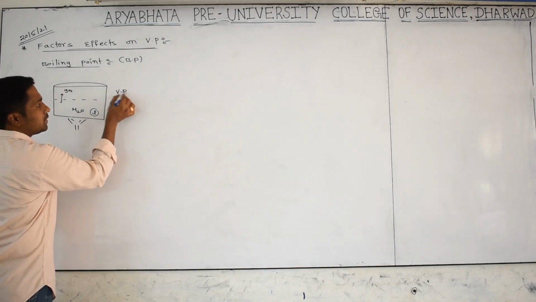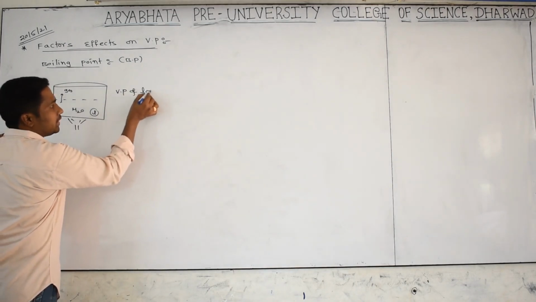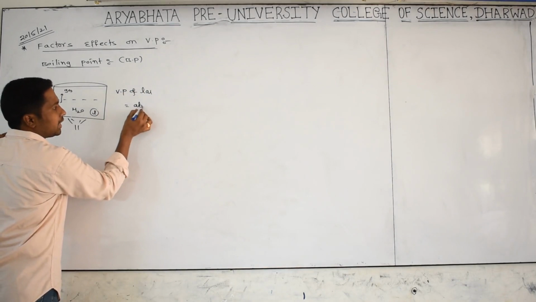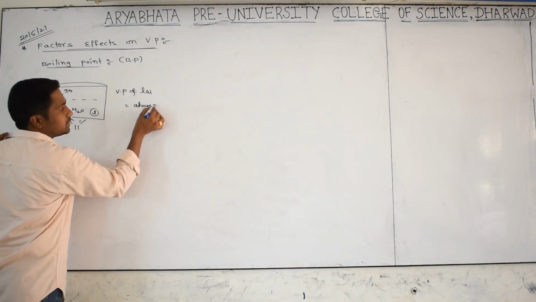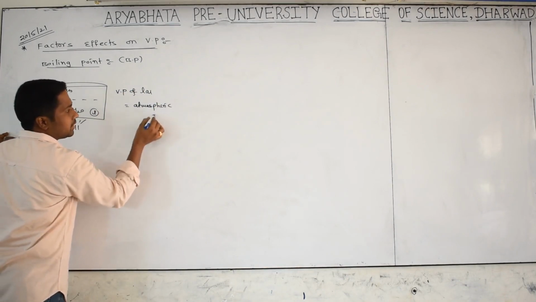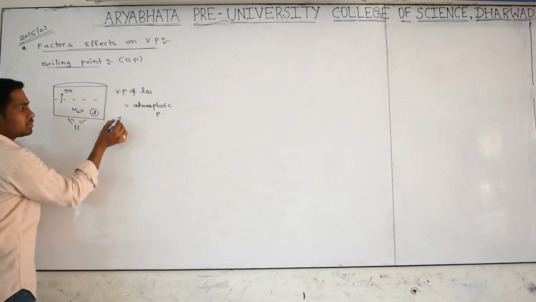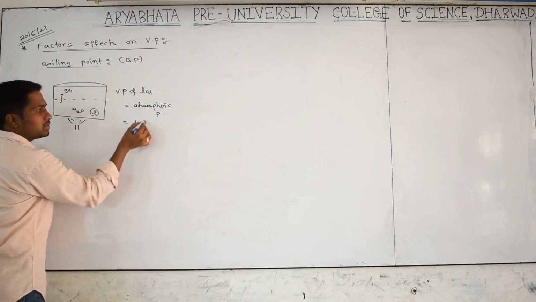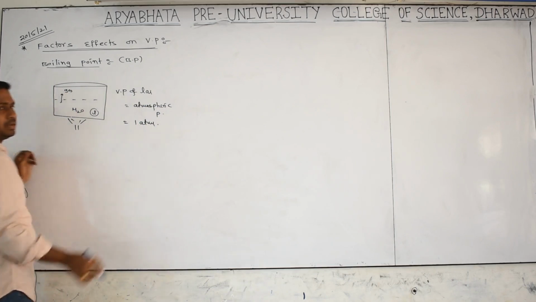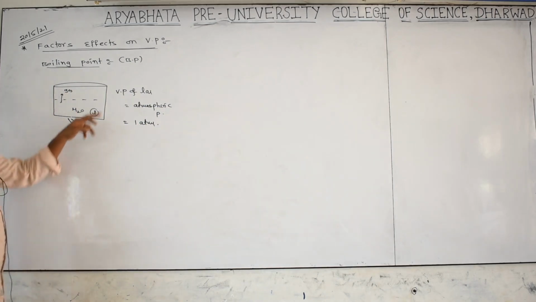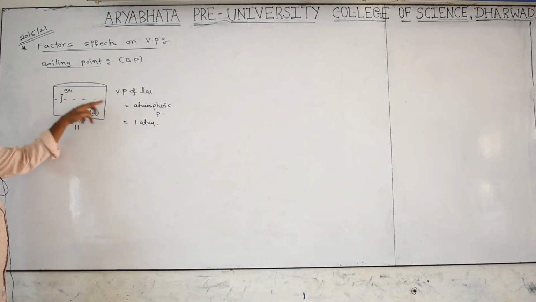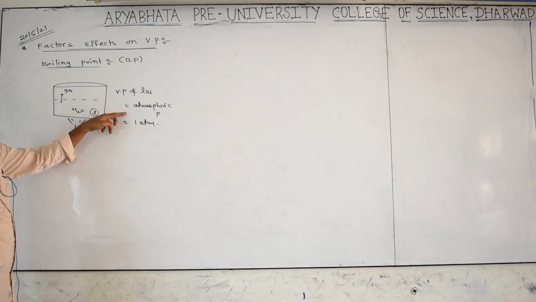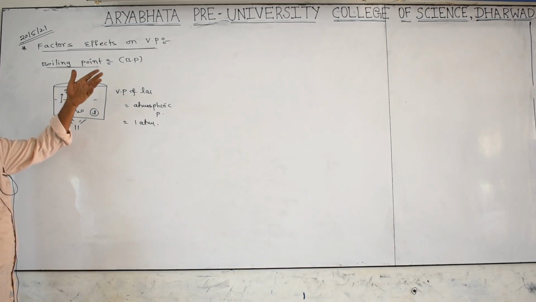So the vapor pressure of a liquid is equal to atmospheric pressure, which means 1 atmosphere. At the temperature where the vapor pressure of a liquid is equal to atmospheric pressure, spontaneously all the liquid particles are converting into gas particles.